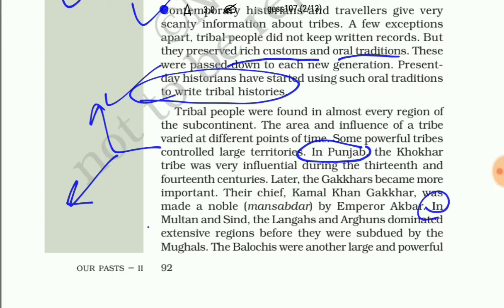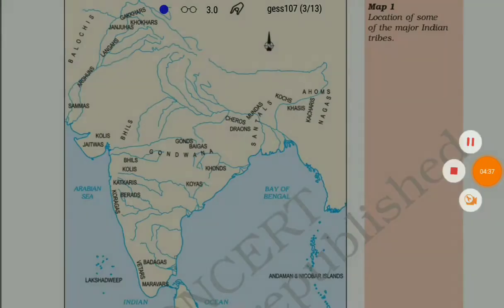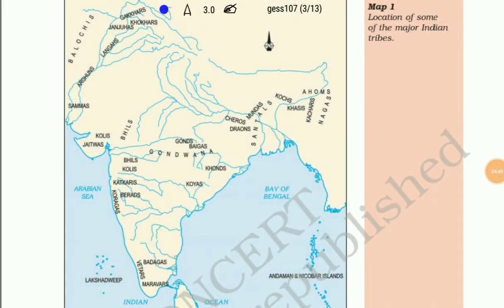Similarly, in Multan and Sindh, there were the Langas and Arghuns tribes. They dominated the region, and in the northwest of our subcontinent, the Baloch tribes prevailed. We can visualize the location of the different tribes in our country. We can see here that the Gakhars and Khokhars prevailed in Punjab, the Baloch are in the northwestern part of the country, and the Ahoms in the northeast, which we will discuss in later chapters.